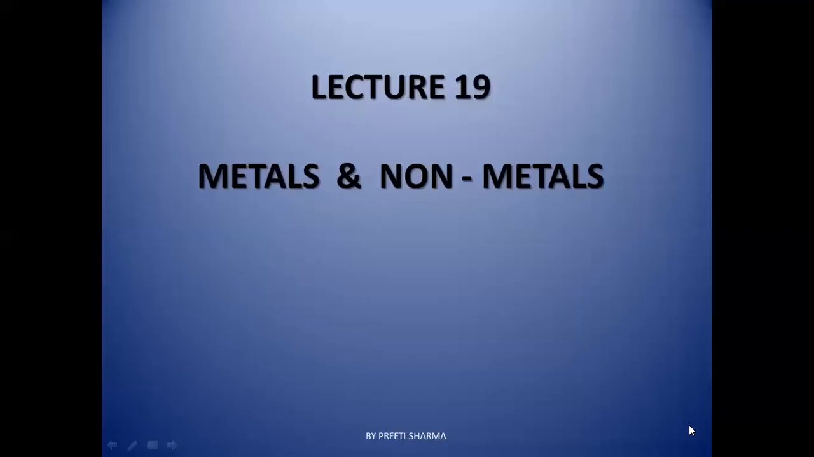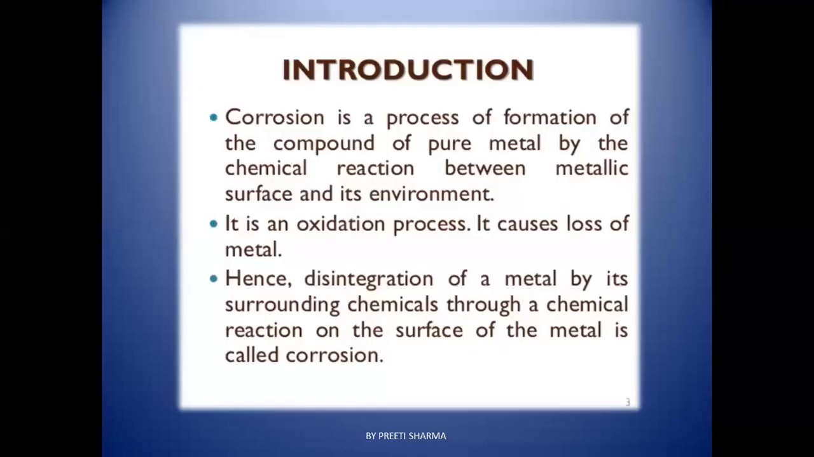Good morning, students. We'll continue our last topic, that is corrosion of metals and non-metals. Students, as we know, corrosion is a process of formation of a compound of pure metal by chemical reaction between the metallic surface and its environment. Or we can say the slow eating up of metal by the gases and the water vapors present in air due to the formation of certain chemical compounds.